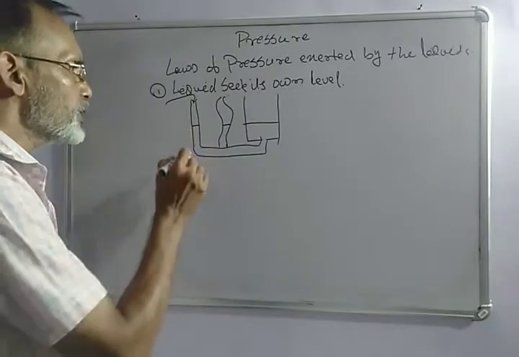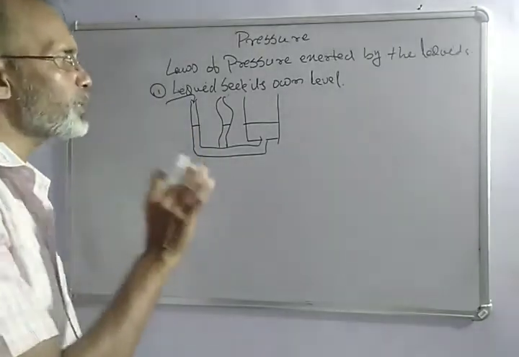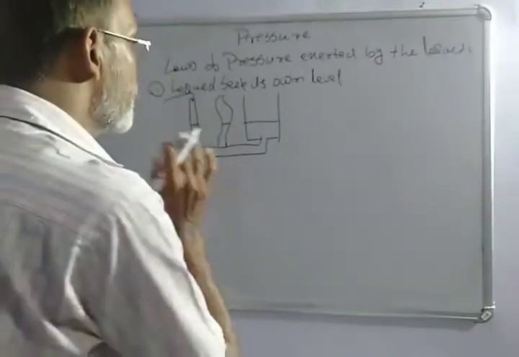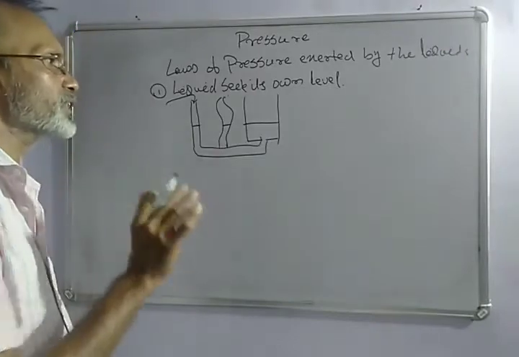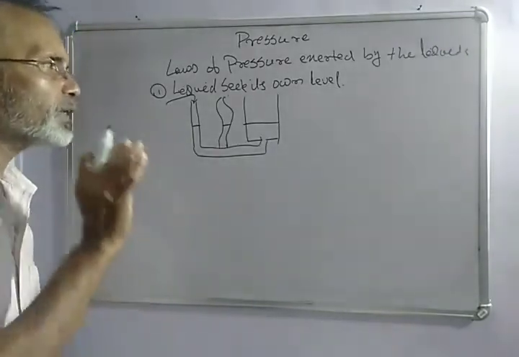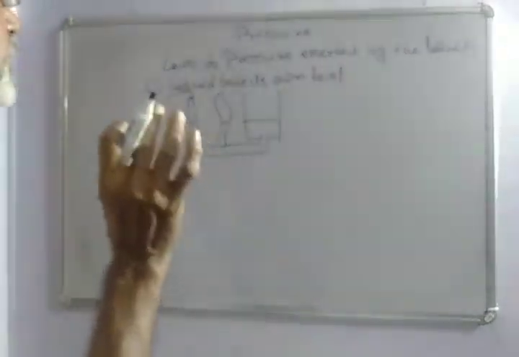The water level does not change with the shape and size of the container if they are interlinked. Without considering the shape and size, the water level remains the same.